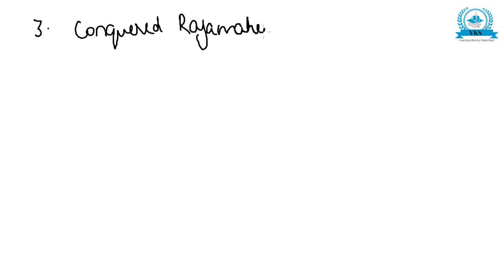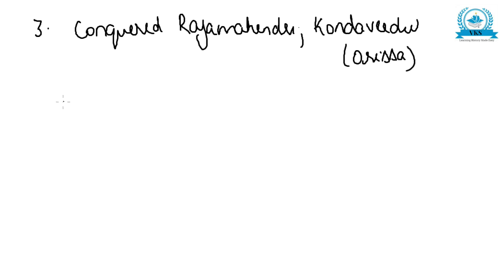The third achievement: he conquered the Rajamahendri and Kondavidu region of Orissa.